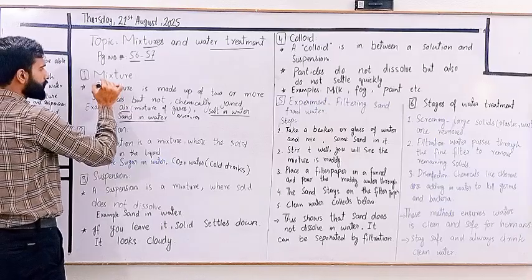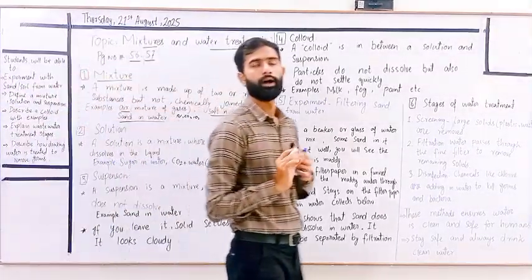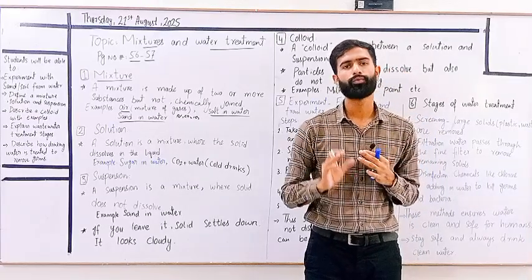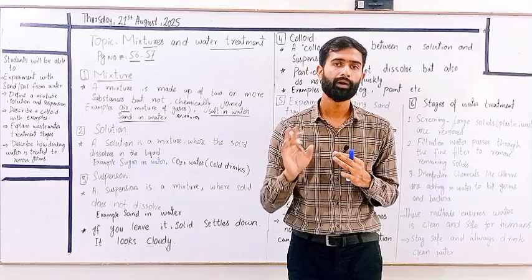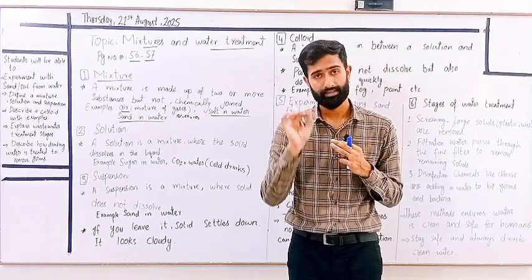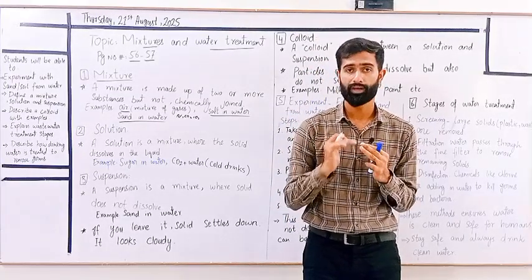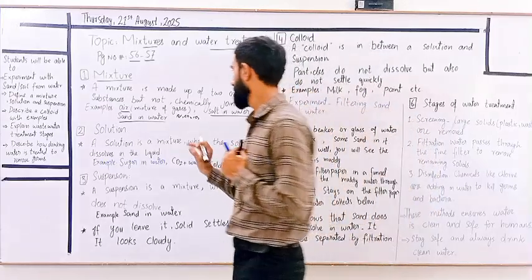So firstly, we must know what is mixture. A mixture is something that is made up of two or more substances mixed together but not chemically combined together. Two or more substances that are mixed together but not chemically combined together, we call it a mixture.